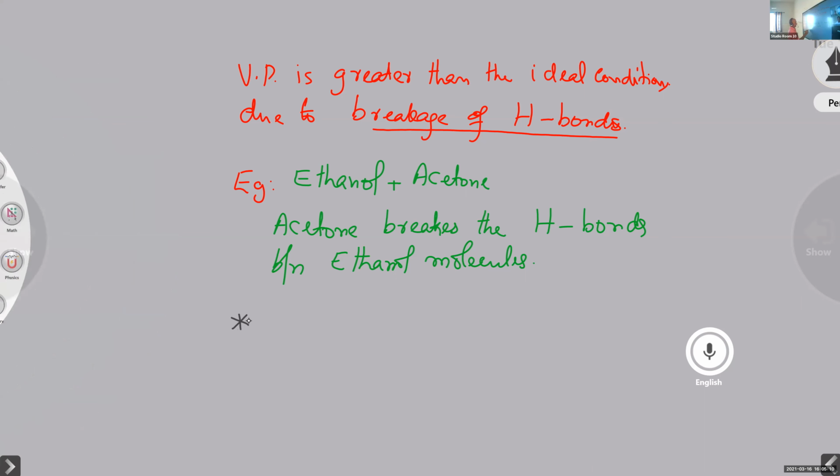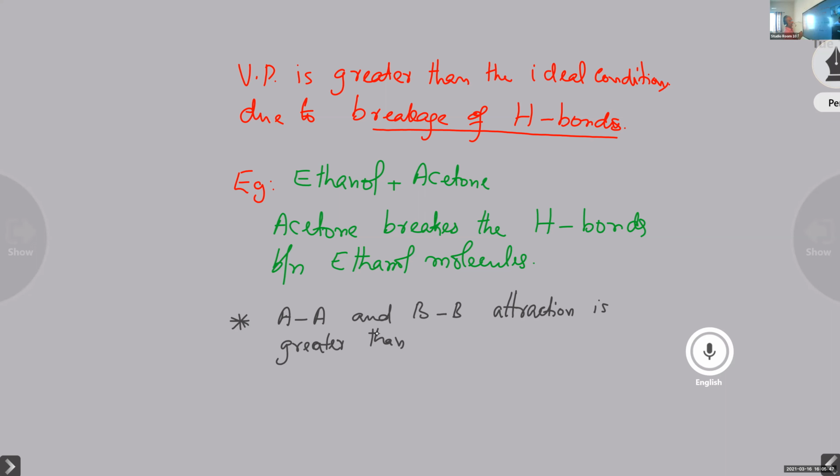You can see that in such cases, the attraction between A and A, and the attraction between B type of molecules, that is AA and BB attraction, is greater than AB attraction, the AB interaction.